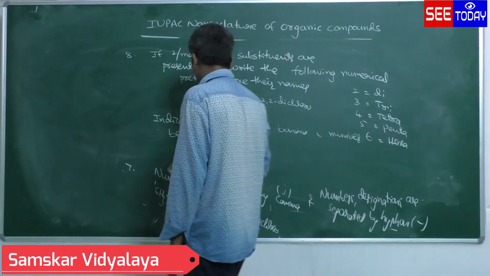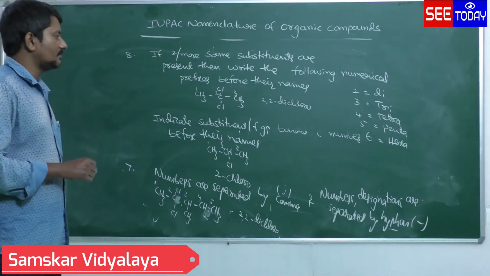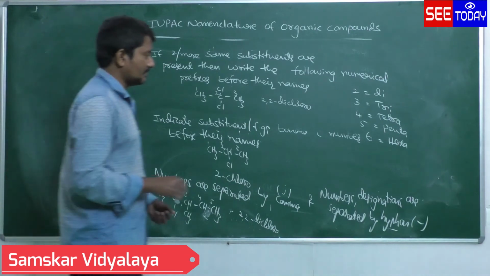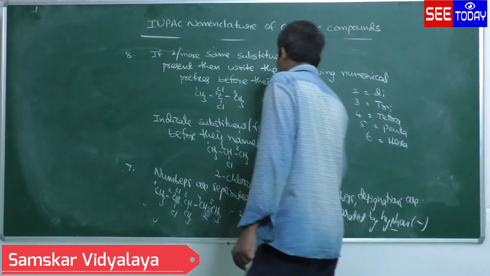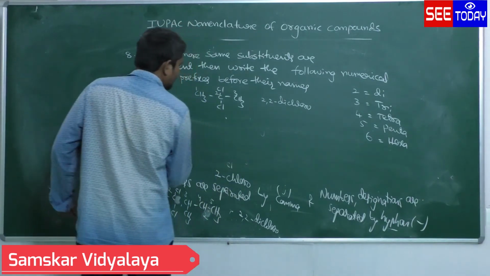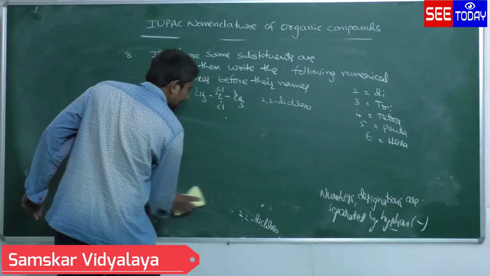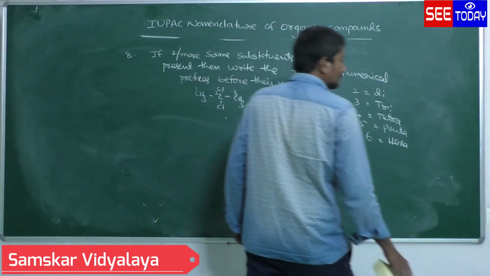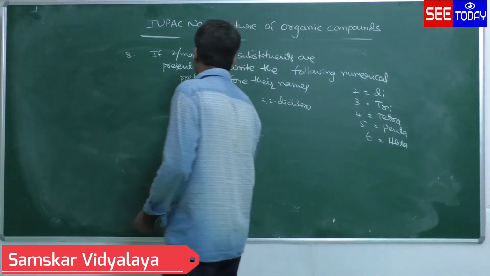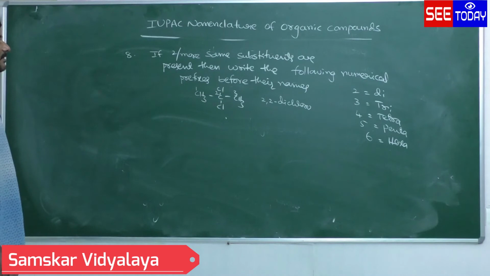Di, tri, tetra, penta, hexa. Okay, these terms can be used before their names. So these are the numerical prefixes. So what is this rule? Suppose 2 or more same substances are present, then write the following numerical prefixes before their names.